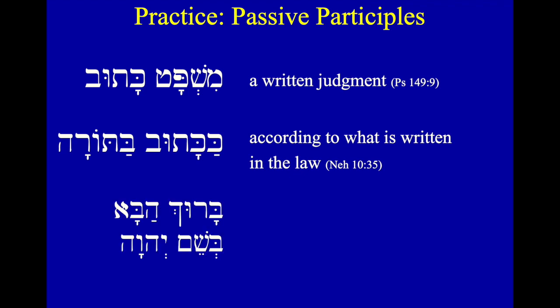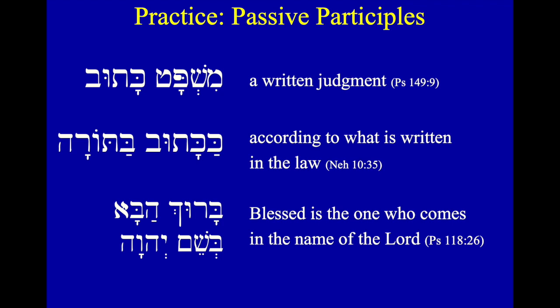This is from the book of Nehemiah, one of the first ever times that someone really uses the Torah to try to find something. We'll get to that in Old Testament class later, but here, Baruch haba ba Shem Adonai. You've seen this before. I actually just read this a few minutes ago. Baruch, so blessed, haba, the one who comes, bashem, in the name of Yahweh. Blessed is the one who comes in the name of the Lord. From Psalm 118. You might be familiar with this from the New Testament.